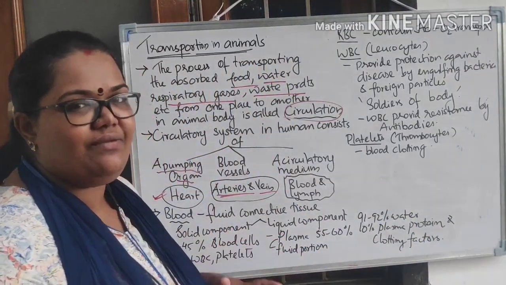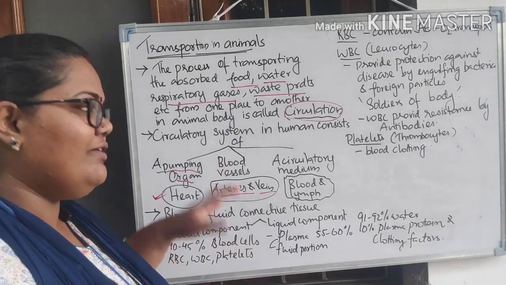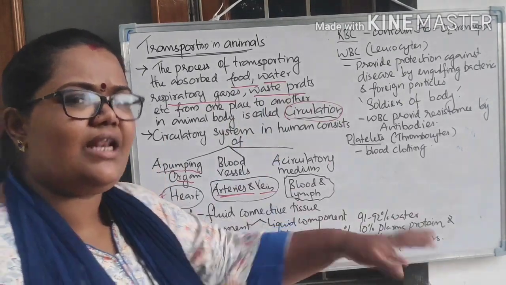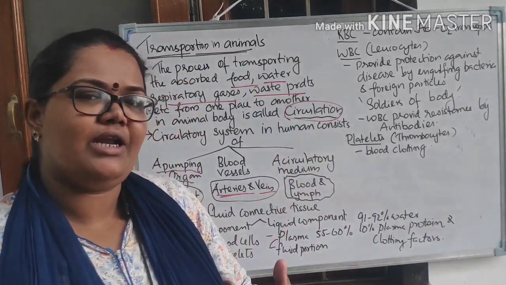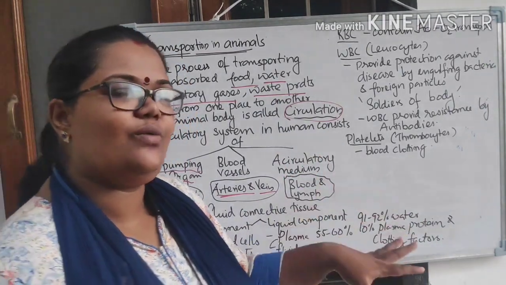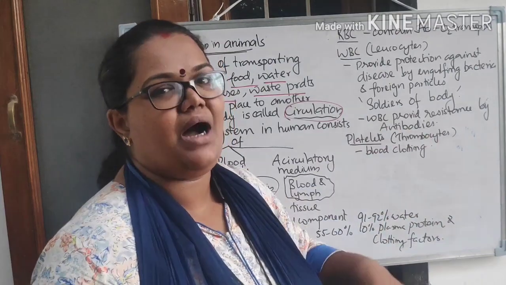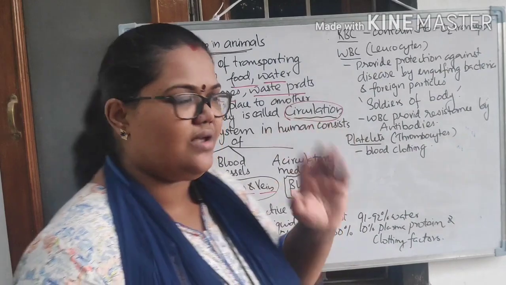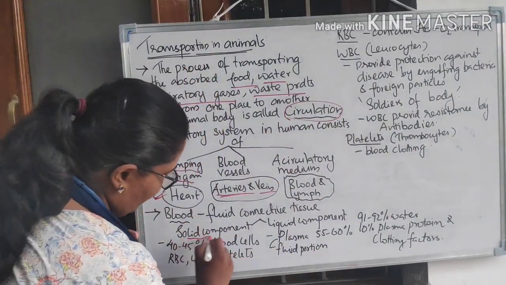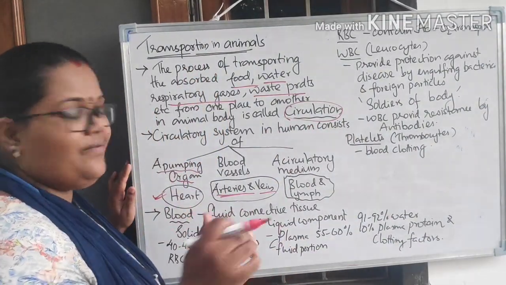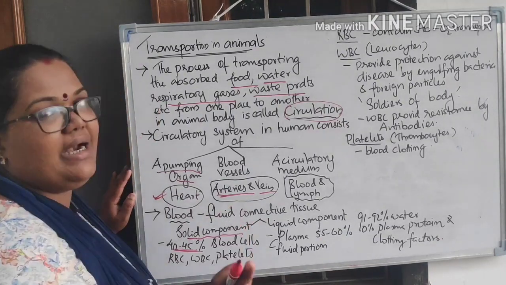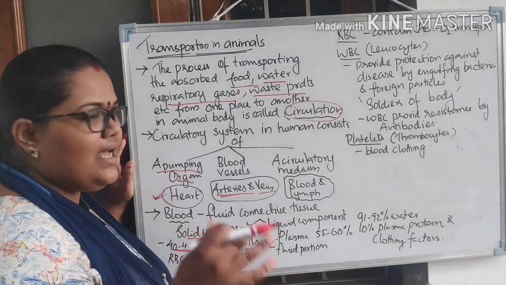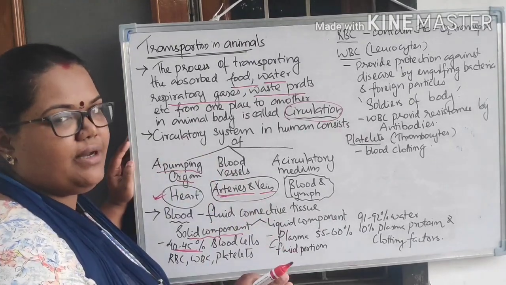So if we divide the overall components of blood, we can divide it into two parts. There must be a solid component and a liquid component, right? The solid component consists of the blood cells and the liquid component consists of the watery, fluid part which is called the plasma and all other parts, right? So here you can see that the solid component is only 40 to 45% of the blood, alright. So we can say that 40 to 45% blood cells actually constitute the solid component, right?